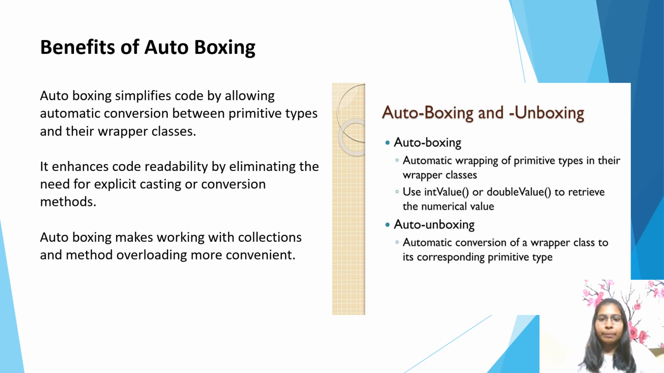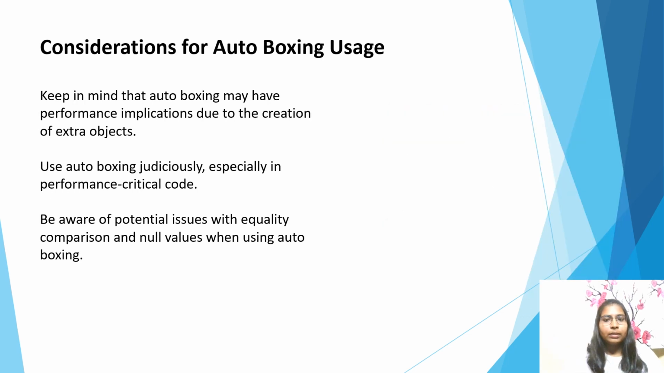Autoboxing and unboxing. Autoboxing: automatic wrapping of a primitive type in its wrapper class. Use intValue or doubleValue to retrieve the numerical value. Auto unboxing: automatic conversion of a wrapper class to its corresponding primitive.